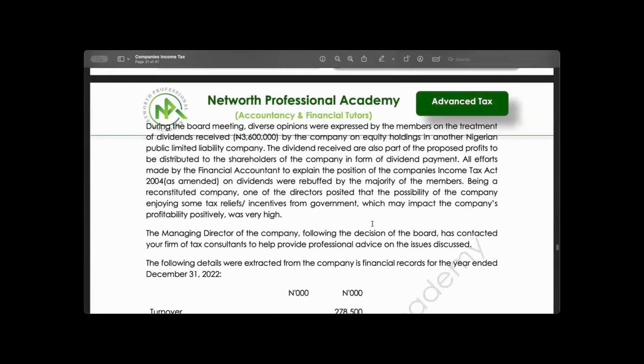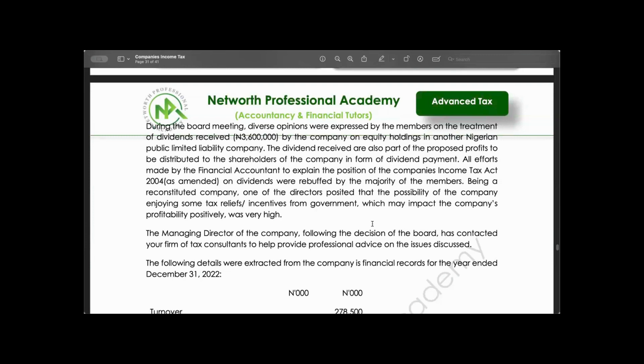During the board meeting, diverse opinions were expressed by the members on the treatment of dividends received of 3,600,000 by the company on equity holdings in another Nigerian public limited liability company.